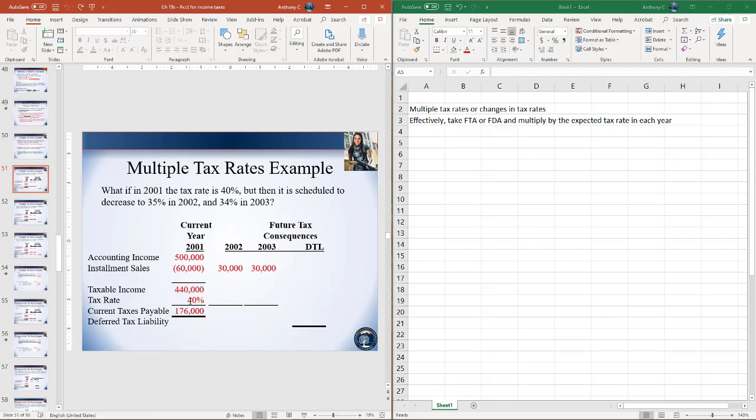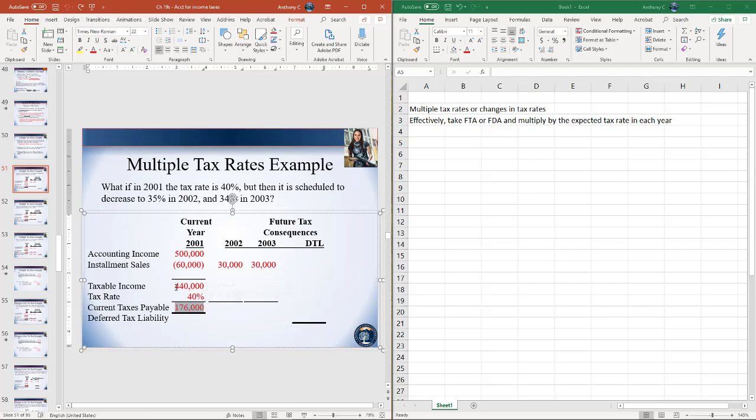In the current year of 2001, the tax rate's 40%, so we'll use that 40% to calculate our income taxes payable. So we take the 440 of taxable income multiplied by 40%, we get out to 176. Again, that tells us we're going to credit income tax payable for 176.